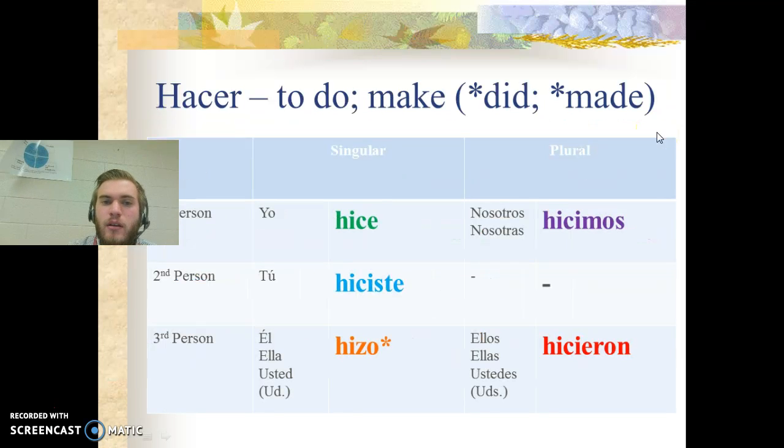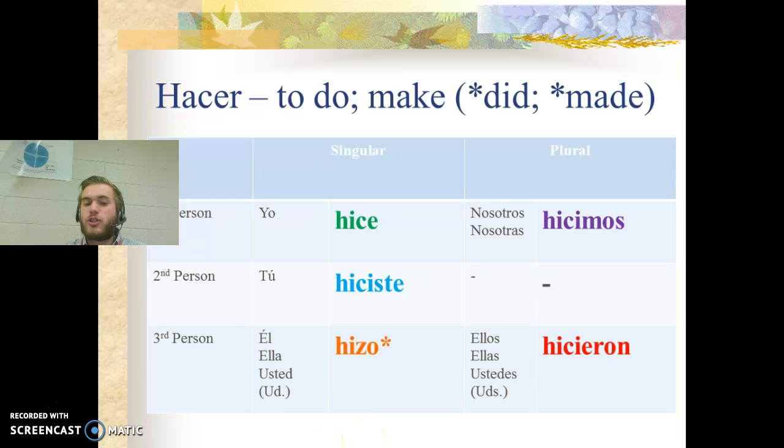Alright? Next verb, hacer, means to do or to make. Past tense would be did or made. Okay, so let's go ahead and write our forms down and say these together. Hice, hiciste, hizo, hicimos, hicieron. And pay close attention right here to the third person, right? So in the él, ella, usted form, third person singular, instead of HIC, it is HIZ.